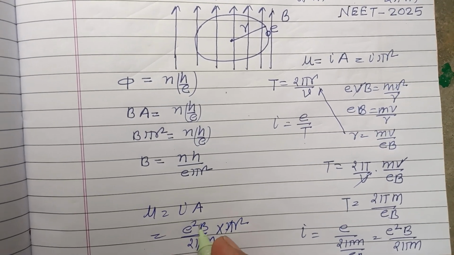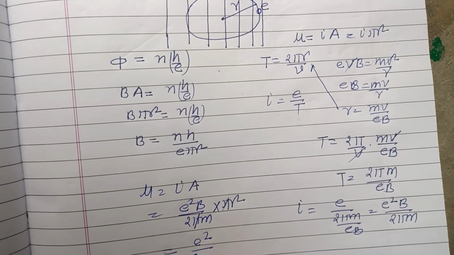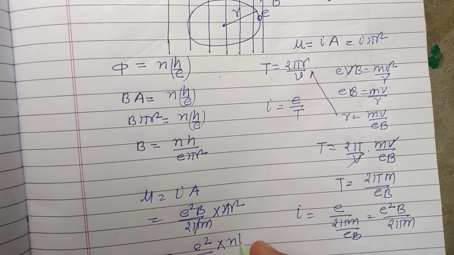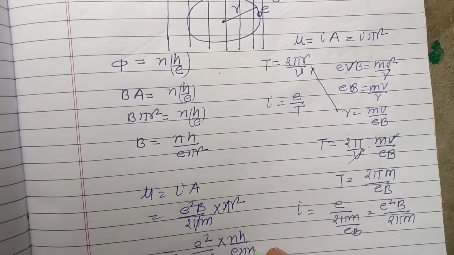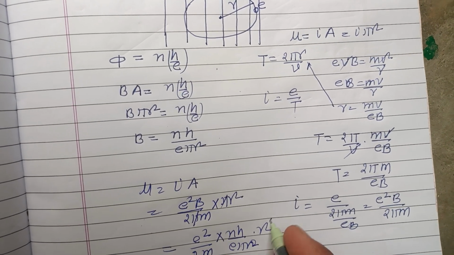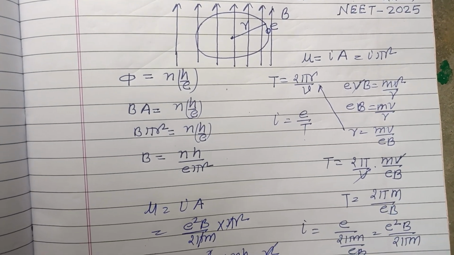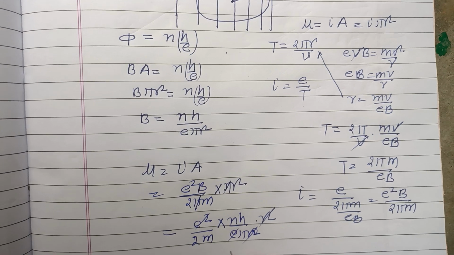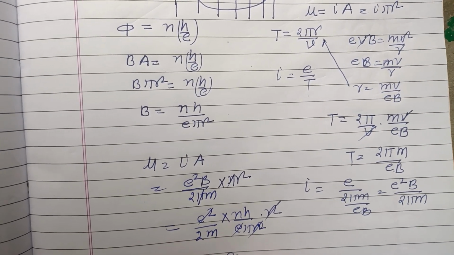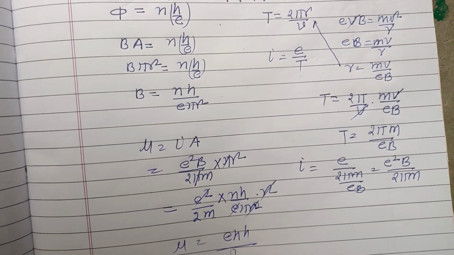Here we put the value of B also: e square upon 2m, and B is nh upon e pi r square into r square. Pi r square cancels, e divided by 1, and we got mu equals e nh upon 2 pi m.